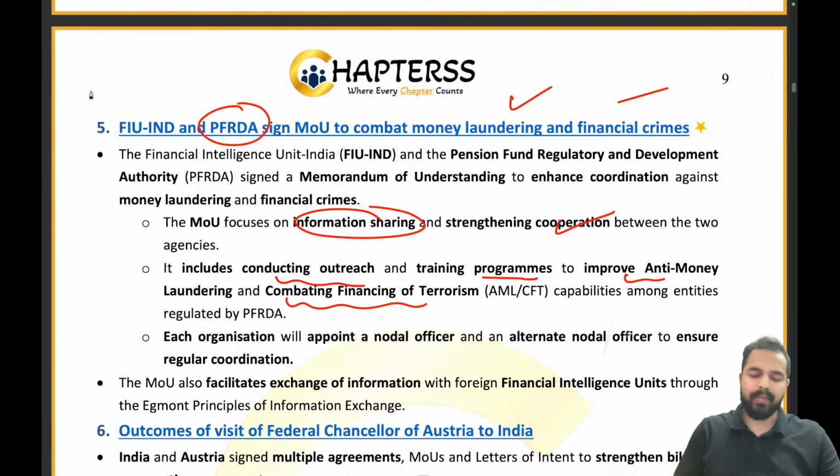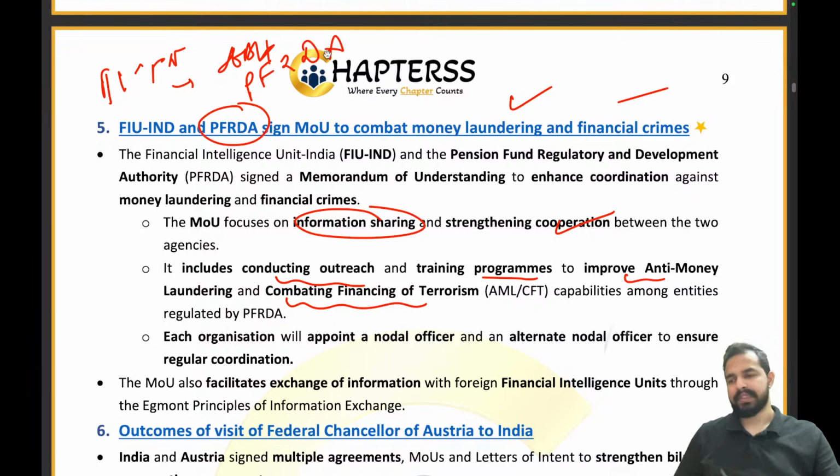So basically you can remember, FIUND has signed an MOU with SEBI and PFRDA. Clear to everyone?